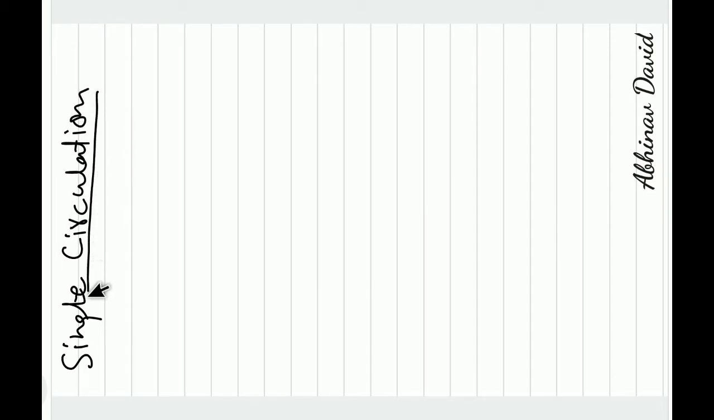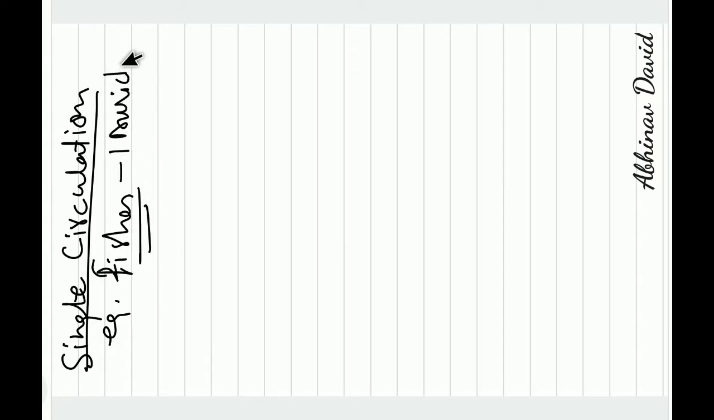So now we are going to study about single circulation. Now, as we have studied about double circulation taking place in birds and mammals, let us talk about single circulation and where it takes place. Single circulation takes place in, for example, fishes. As I have already told you, fishes have one auricle and one ventricle. Means they have only how many chambers? They have only two chambers in their heart.